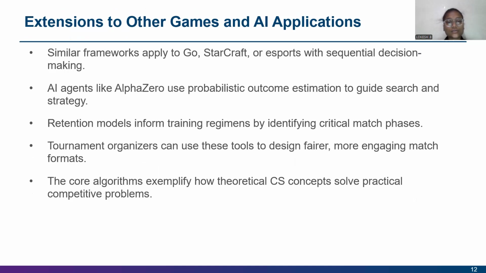These are the extensions to other games and AI applications, where AI agents like AlphaZero can use probabilistic outcomes, and the retention models inform training regimens. The core algorithms exemplify how theoretical CS concepts solve practical problems.